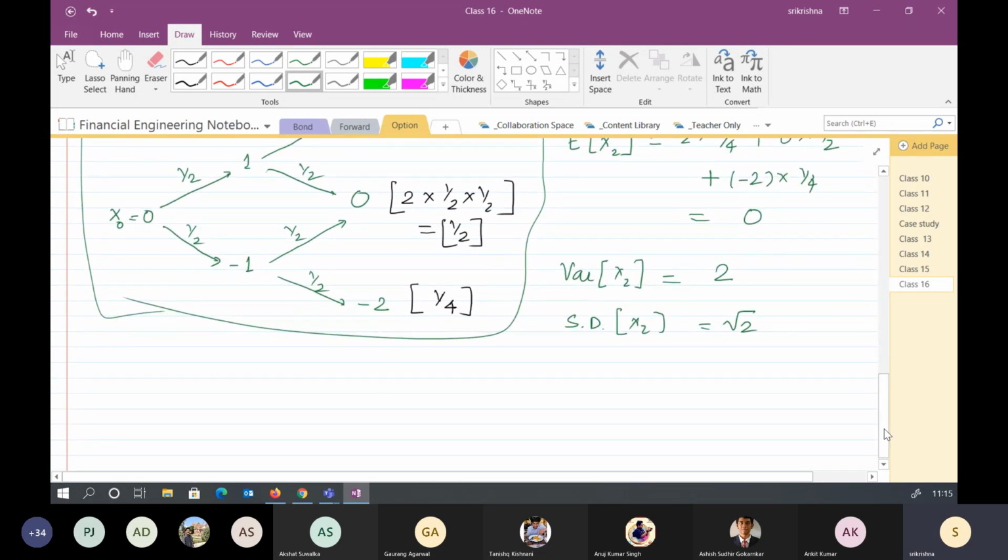One thing we have assumed is equal probability, right? If I don't assume equal probability, my expected value at any point will not be 0, right? What is the one important thing about a random walk?